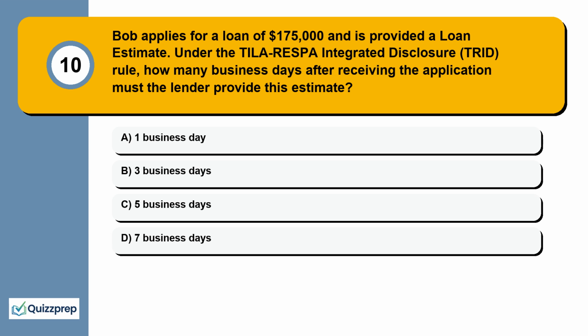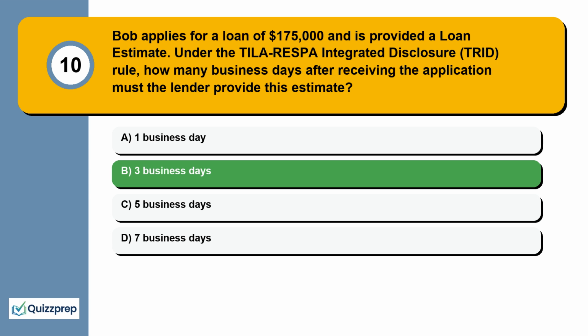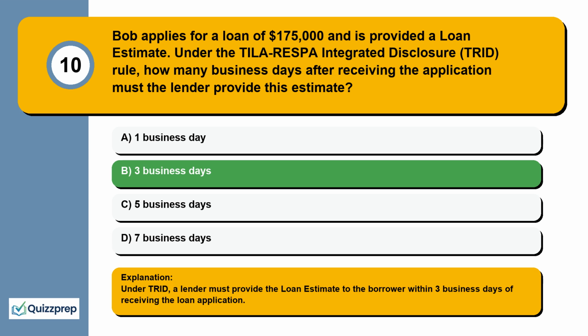Question 10. Bob applies for a loan of $175,000 and is provided a loan estimate. Under the TILA-RESPA Integrated Disclosure (TRID) rule, how many business days after receiving the application must the lender provide this estimate? 1 business day, 3 business days, 5 business days, 7 business days. Under TRID, a lender must provide the loan estimate to the borrower within 3 business days of receiving the loan application.